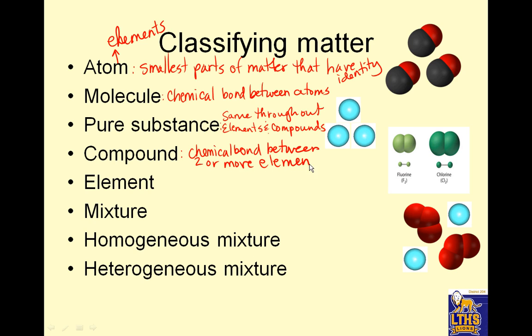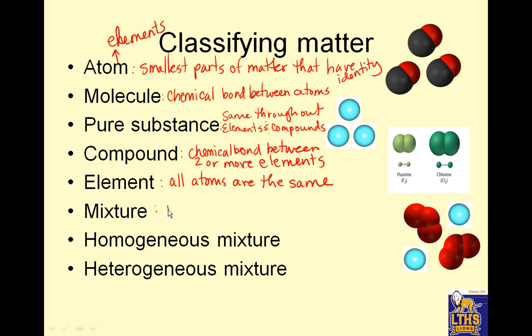Okay, so in a compound, you're going to get more than one element, but it's going to have a unique identity from the elements that make it up. In an element, all atoms are the same. Okay, so all atoms of an element are exactly the same as all the other atoms. They could be bonded together, but they're just all the same atoms.